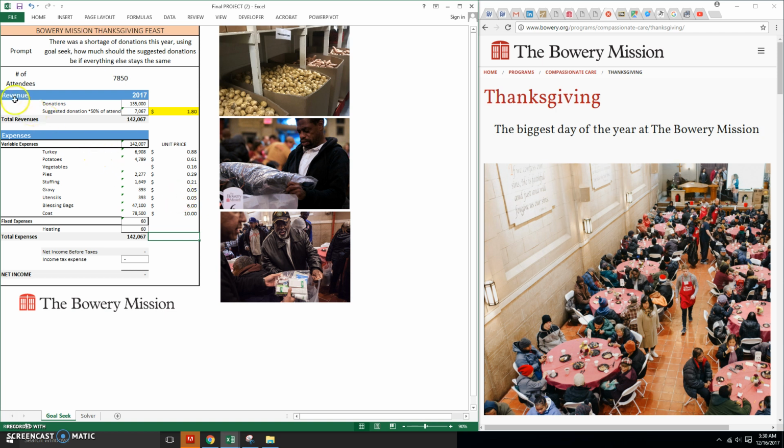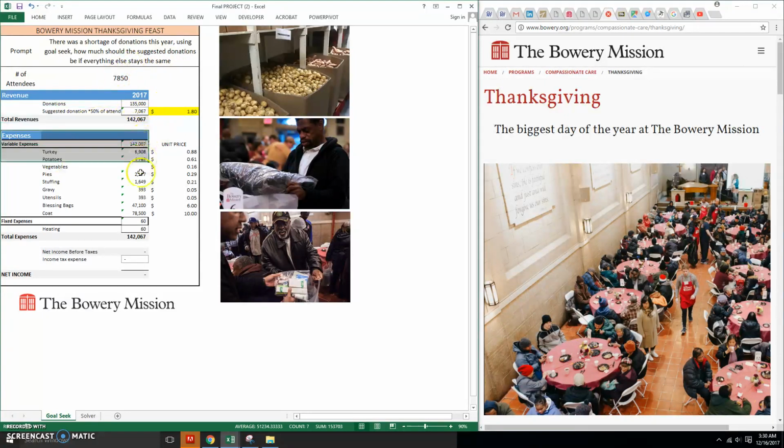So really quick overview of the income statement. There's revenue, and I have two sources of revenue, one being donation, the other being suggested donation. So donations are whatever the Bowery Mission already receives throughout the year and say, hey, we're going to put this money towards this event. But a suggested donation is, I believe anybody who walks through the door is not required to pay anything. But if they would like their suggested donation of just $1.80, a very subsidized meal, but maybe not everybody will pay that. So I made the assumption that 50 people of the ones attending will make the donation. Rather conservative, but it's okay.